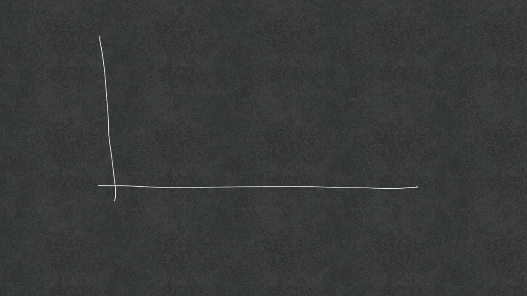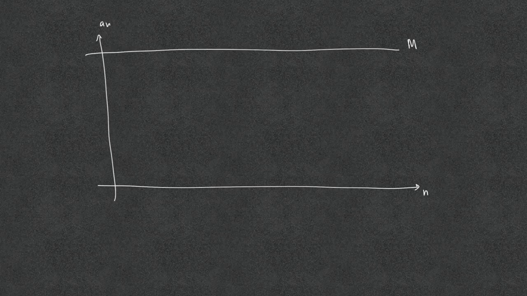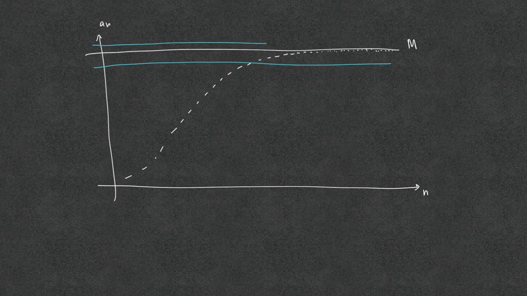Take the case where the sequence is monotonic increasing and bounded above by capital M. If the sequence is bounded above by capital M, then the terms cannot be more than M. At the same time, the sequence is increasing, so any next term is going to be higher than the previous term. Thus, at some point n, all of the terms stay within the epsilon band, which is precisely the definition of the limit.